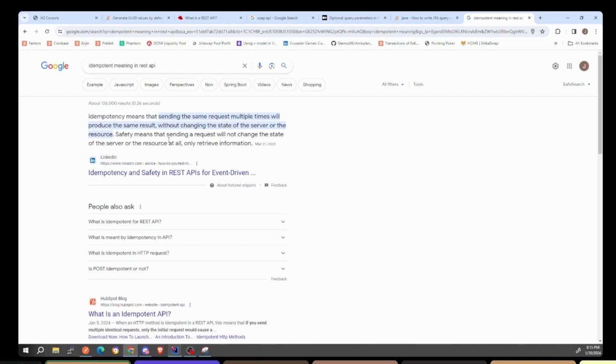A good example of idempotency is a get. If I'm getting a record or a resource from a server, I'm not changing anything. It's very passive. I just get the resource and I look at it. A delete call is also idempotent, because if I call delete 1, I erase the record the first time. But if I call it the second, third, and fourth time, I still have the same result. The record doesn't exist, so the state of the server is still consistent. It's the state without the resource there.